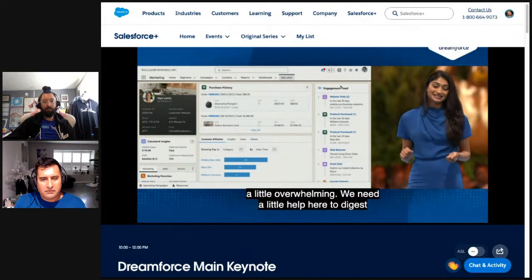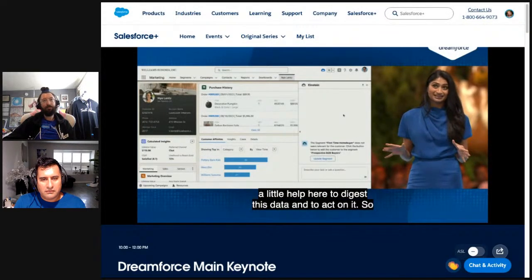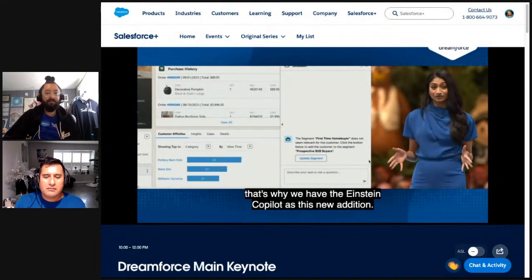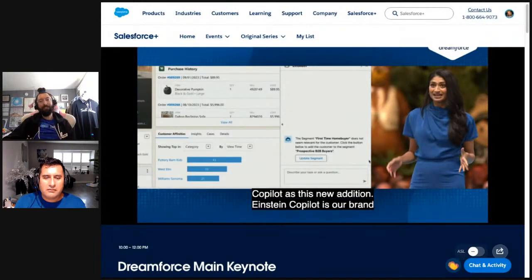So that's why we have the Einstein Copilot as this new addition. And Einstein Copilot is our brand new conversational interface to get to Salesforce.